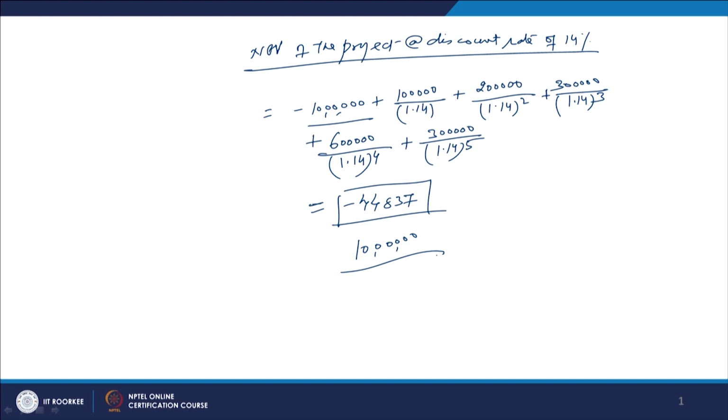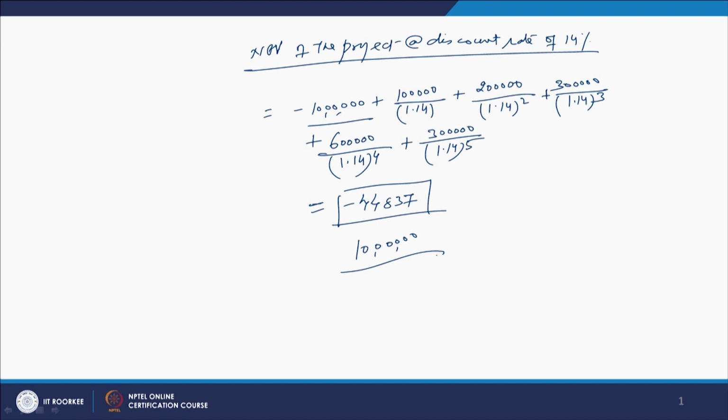We may not be interested in the profit, or the surplus or positive NPV, but the decision criterion wants that normally an NPV should be positive, more than 0, but if not more than 0, at least it should be 0, so that whatever investment we are making, the discounted cash inflows coming out of that project over the next 5 years, that NPV should be 0. But in this case NPV is coming up as negative. So, the project is not worthwhile, and we can conclude that at least 14% return is not available, right.